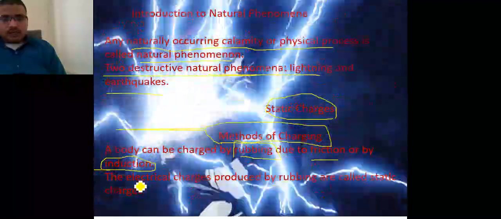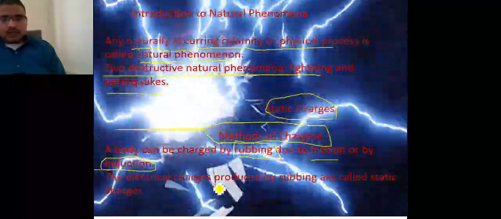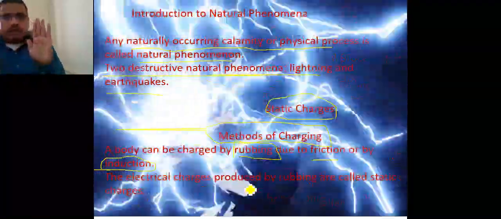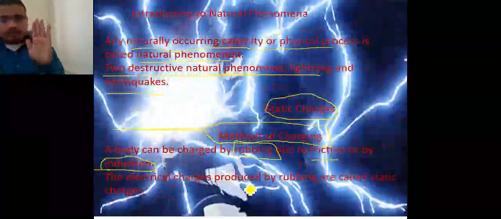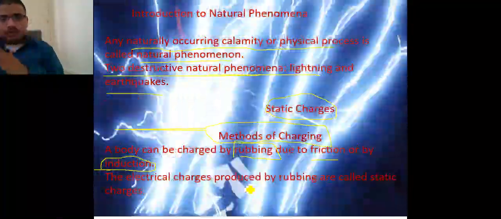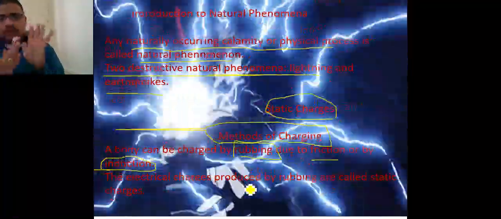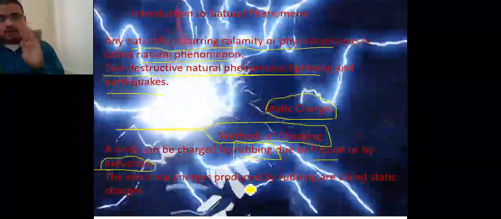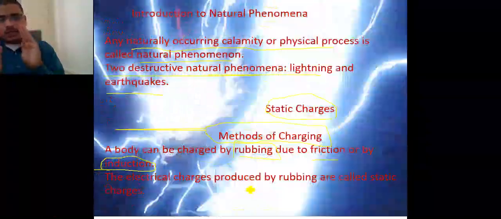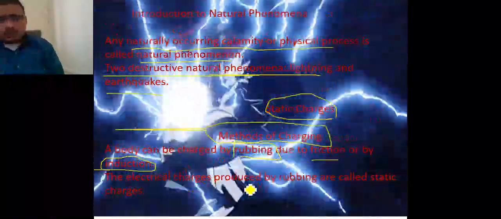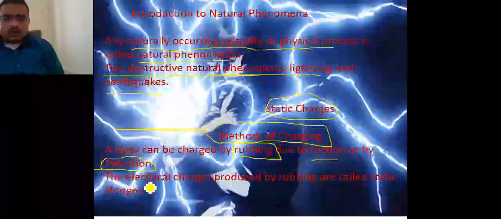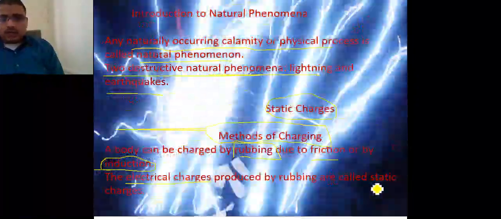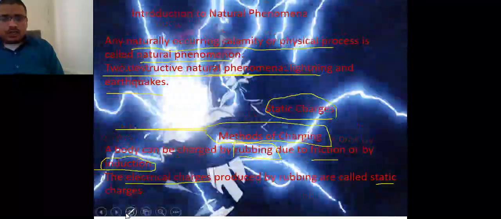Now here the electrical charge is produced by rubbing. That means if one palm shows positive and the other palm shows negative charge, these are basically two opposite charges created, and these two opposite charges are called electrical charge produced by rubbing, and these electrical charges are basically the static charge which we are talking about.